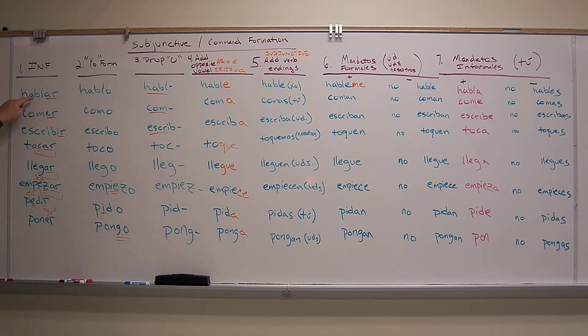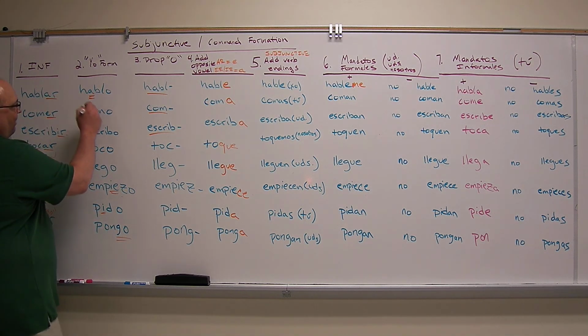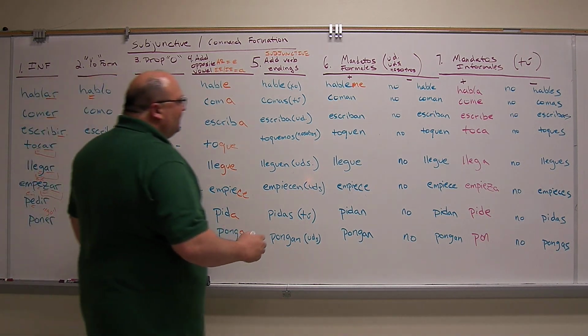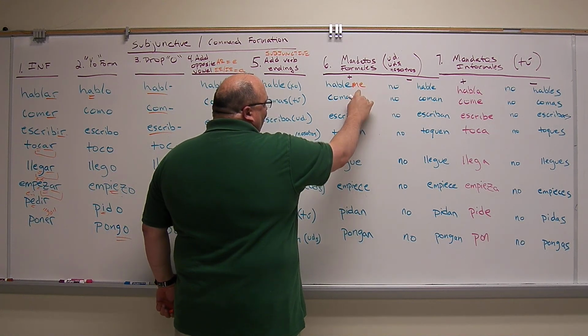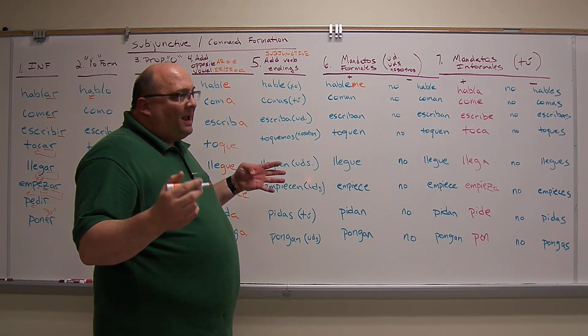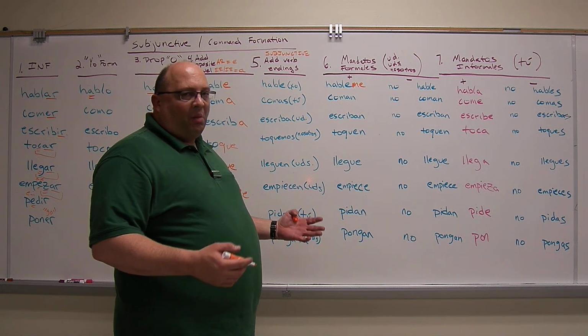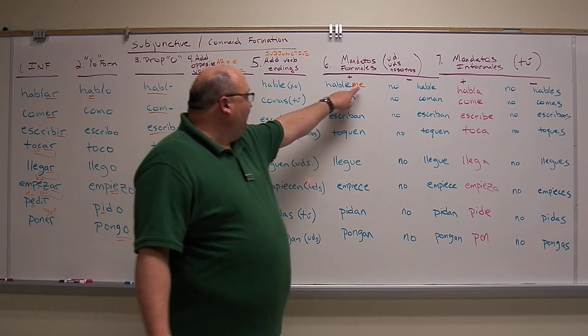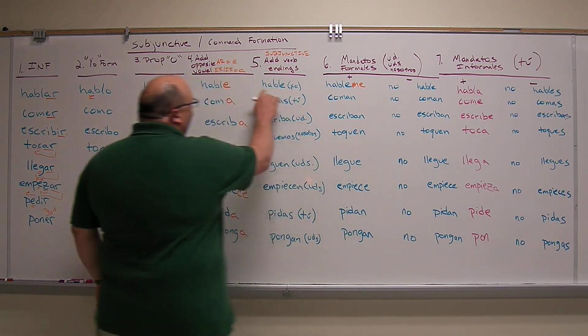If you go back here, hablar. This follows rule number 2, the infinitive, hablar. The stress falls there, but when I conjugate it, now the stress falls on the a. Hablo, hable. And I need to keep that stress there. So this hábleme is now, as the rule says, if the verb ends in a vowel, an N, or an S, it falls naturally on the second to last syllable, and we don't mark it. However, this time it's the third to last syllable where that stress is.